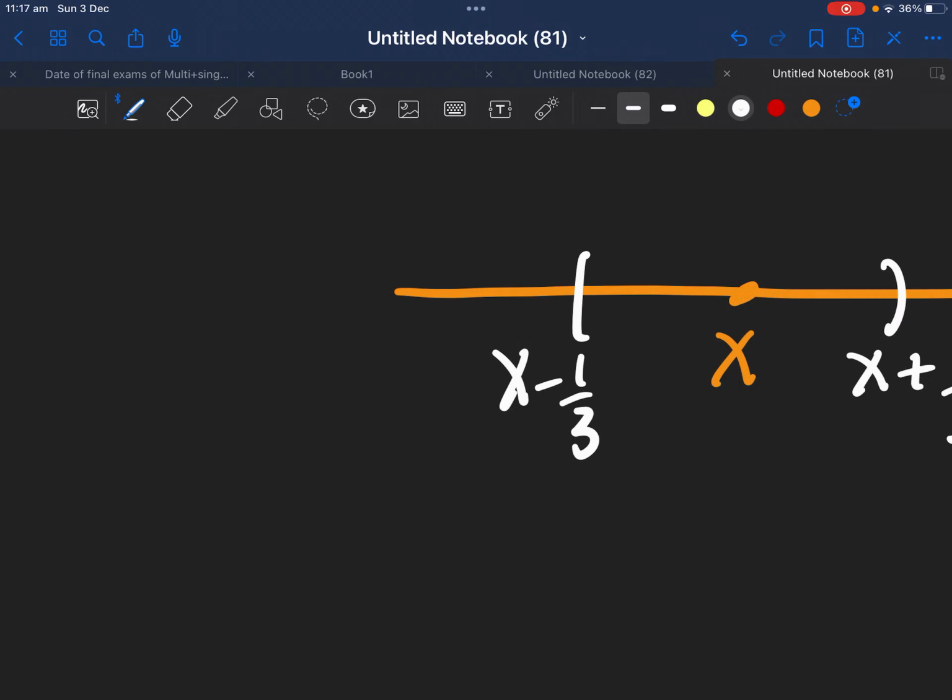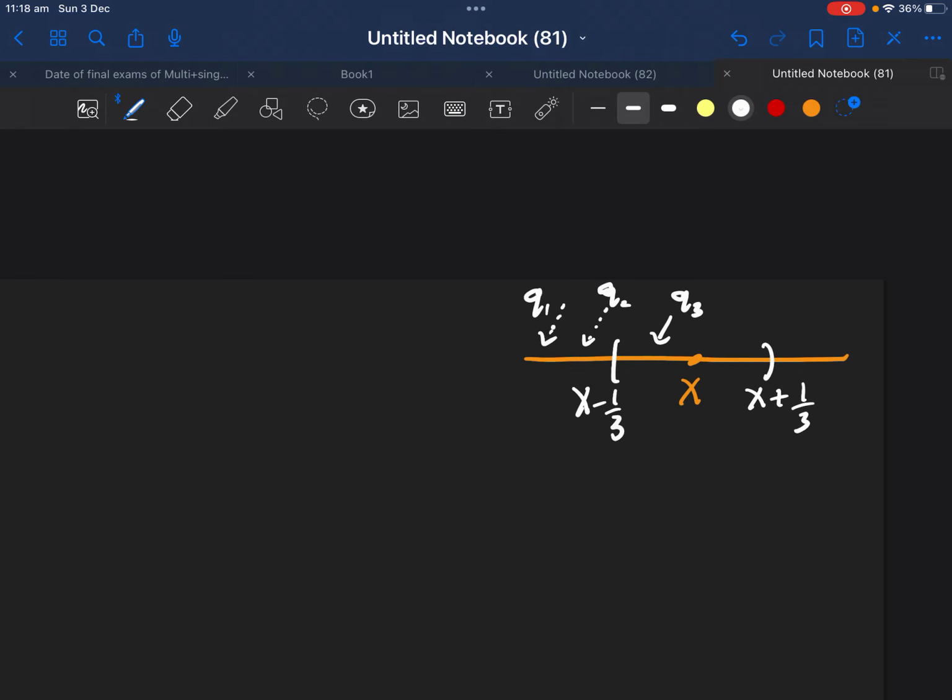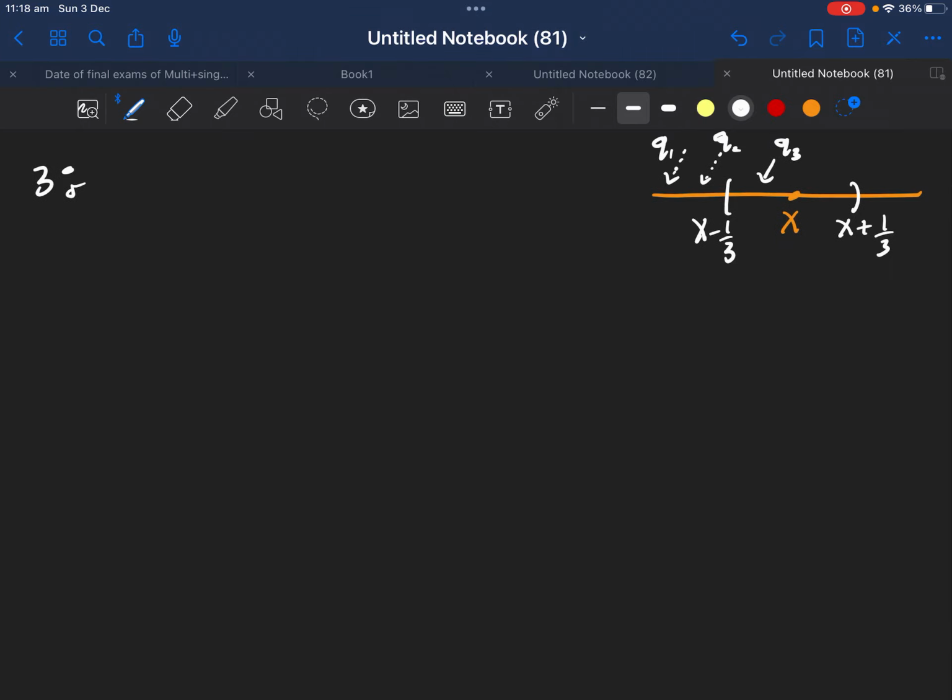So the idea here is we will get q3, then q2, and here q1. That's how we get it. So we get closer and closer, and this is the same idea as we just said. q3 will belong to this interval. So this is a process to create a sequence.